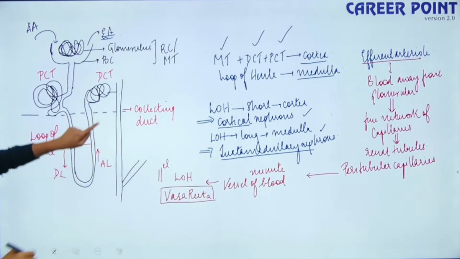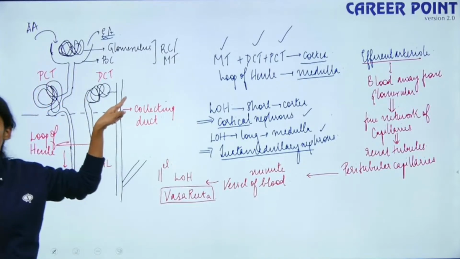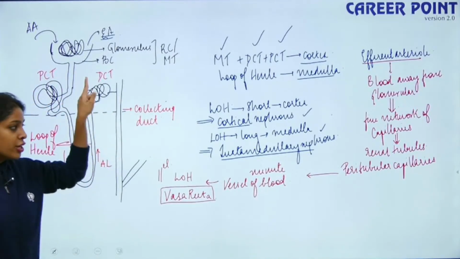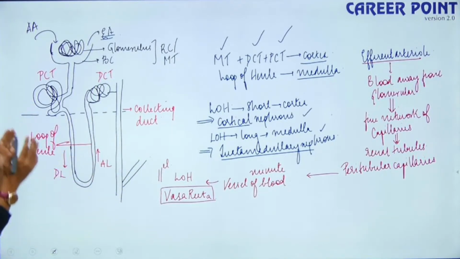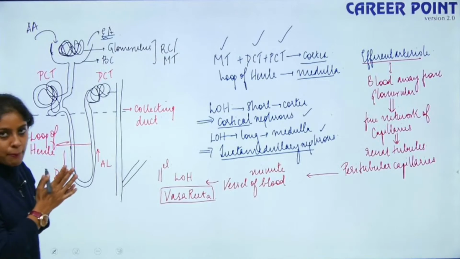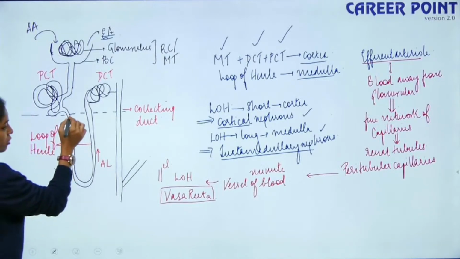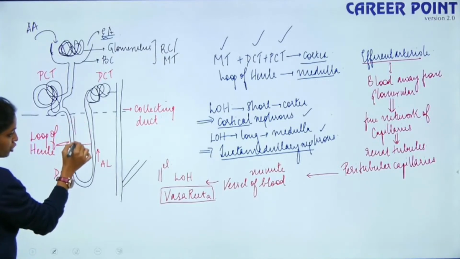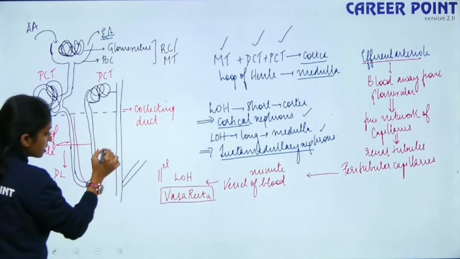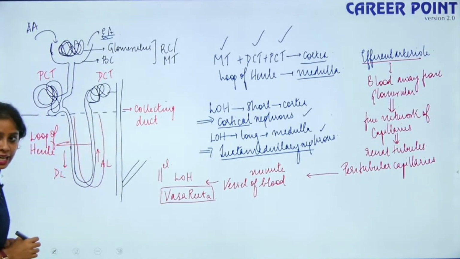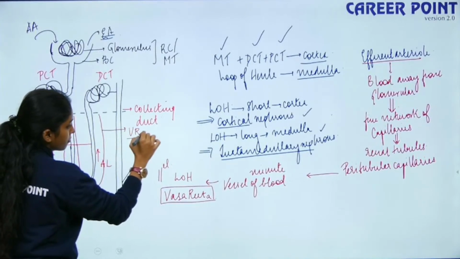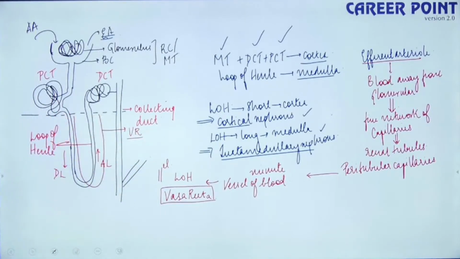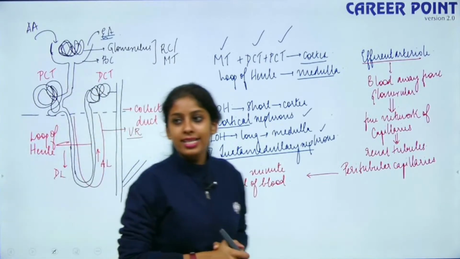So it forms a network of capillaries around your renal tubule, that is your peritubular capillaries, right? One among the peritubular capillaries forms a minute network of vessels which is U-shaped and runs parallel to the loop of Henle. So this is your vasa recta. Right? Is this clear? Yes?